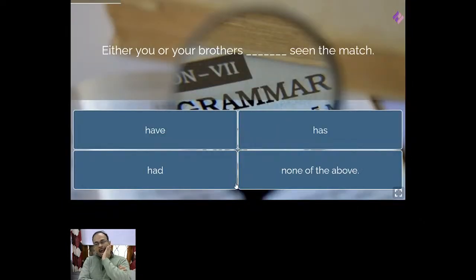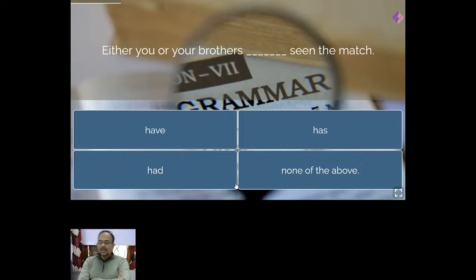Now see, either you or your brothers dash seen the match. You tell me now. There are two subjects given. The first is you, the second is your brothers. One is singular, another is plural.